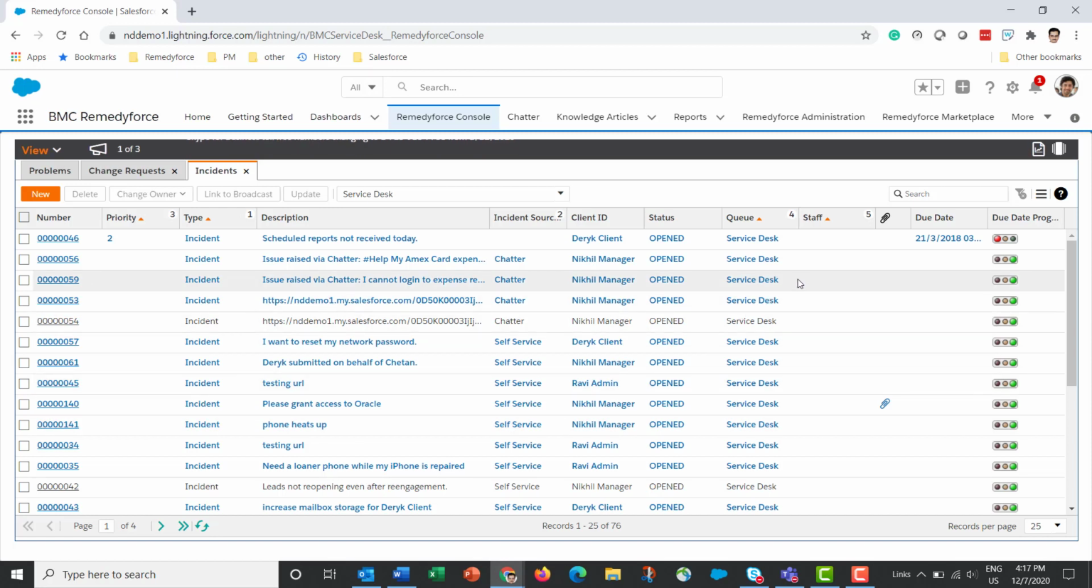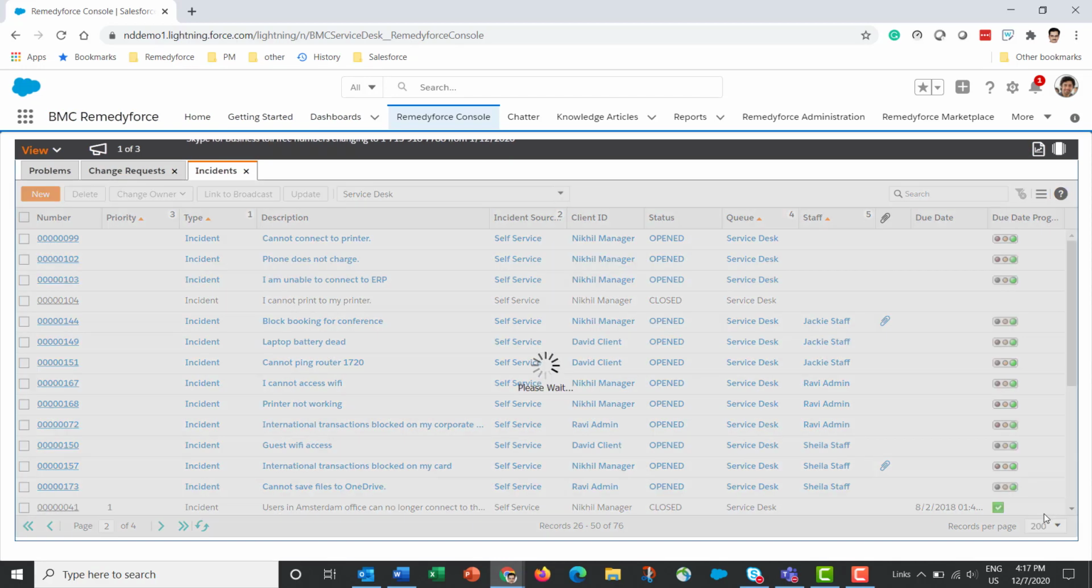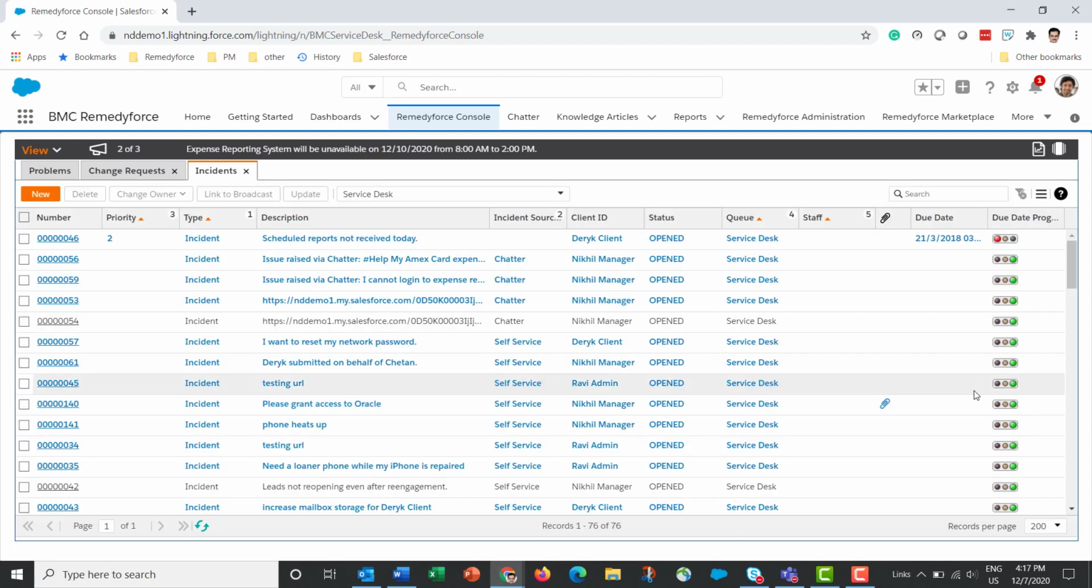values may have changed. I can also see that there are 75 records, of which the first 25 are displayed here. And now I can see the next 25 and so on. Records per page allows me to select or set up how many records I want to view at a time.